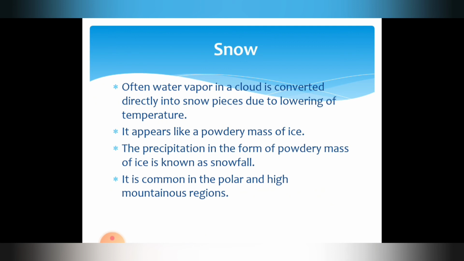Next, coming to snow. Snow in Tamil we say pani malai. Often water vapor in a cloud is converted directly into snow pieces due to lowering of temperature. It appears like a powdery mass of ice. The precipitation in the form of powdery mass of ice is known as snowfall. It is common in the polar and high mountainous regions.